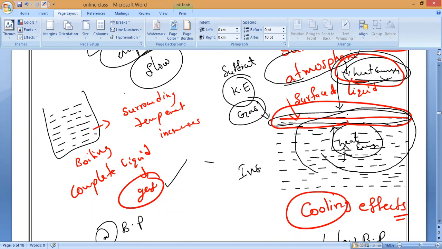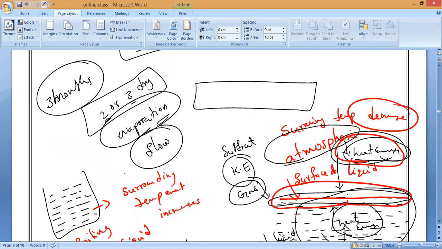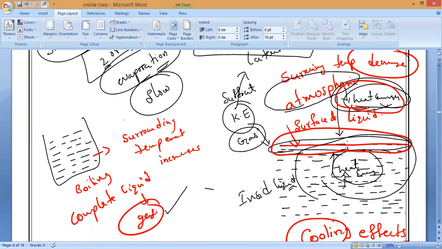That heat energy, used for converting liquid to gas, we call latent heat of vaporization. So this latent heat of vaporization is supplied by the surrounding atmospheric temperature and as well as by the liquid.